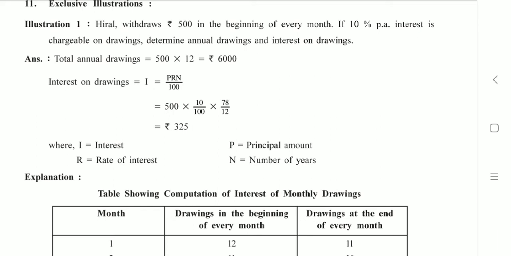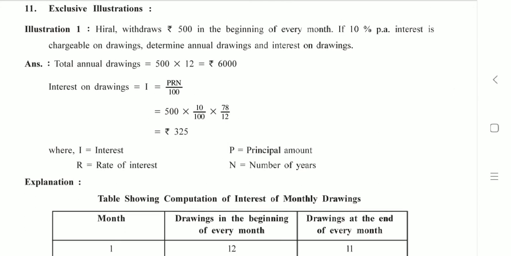So we are supposed to find out how much amount has been withdrawn by Hiral during the year. They've asked us to determine annual drawings and interest on drawings. So annual drawings, what does that mean? That how much Hiral has withdrawn in 12 months and how much is the amount of interest payable by Hiral to the firm.